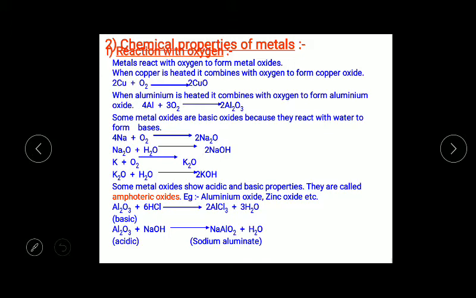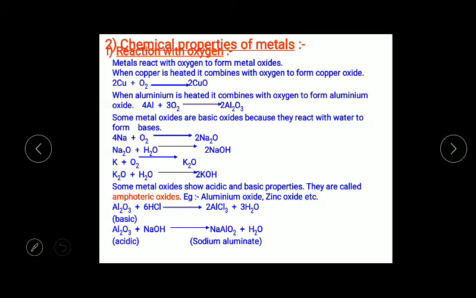Some metal oxides show both acidic as well as basic properties. They react with both acid as well as base. So they are known as amphoteric oxides. Such metal oxides which react with both acids as well as bases to produce salt and water are known as amphoteric oxides. Aluminium oxide and zinc oxide both are examples of amphoteric oxides.